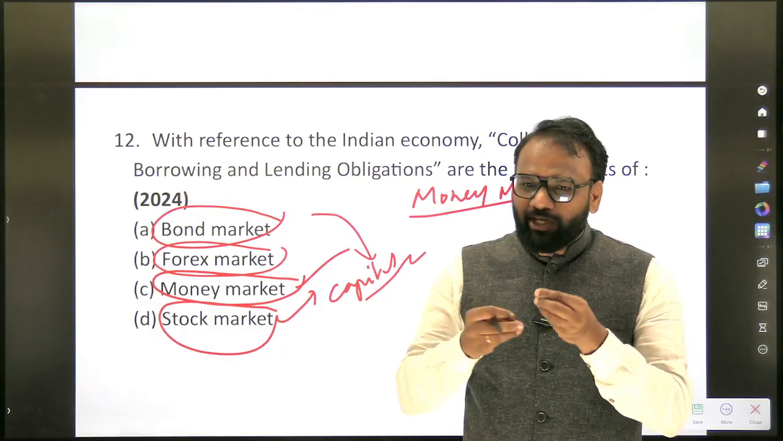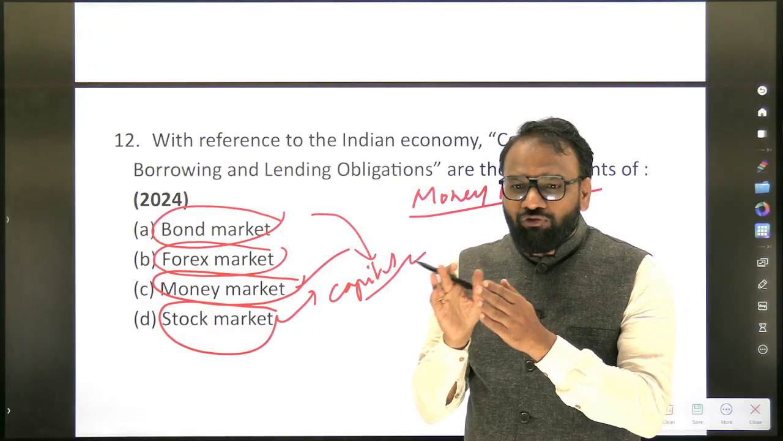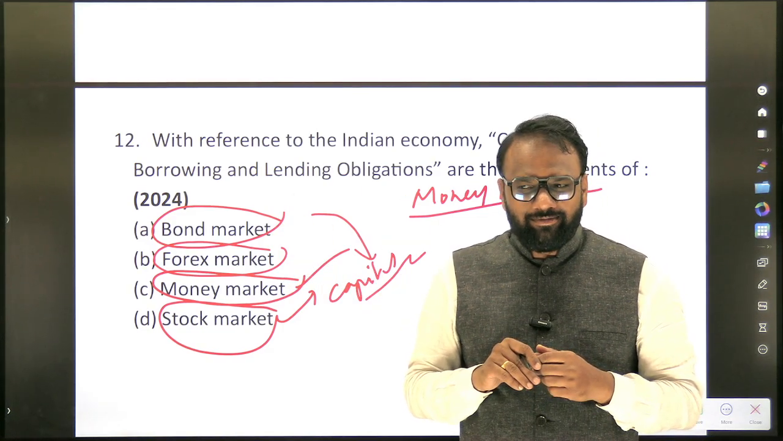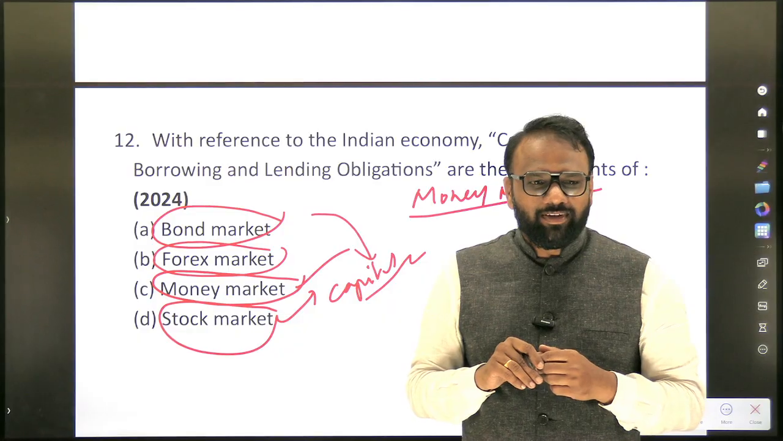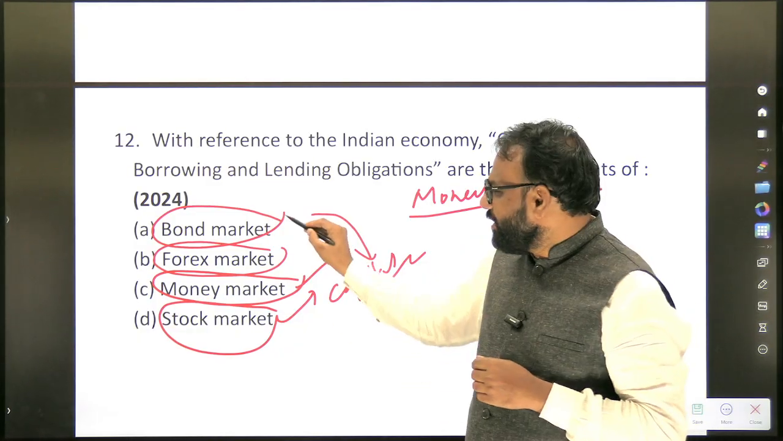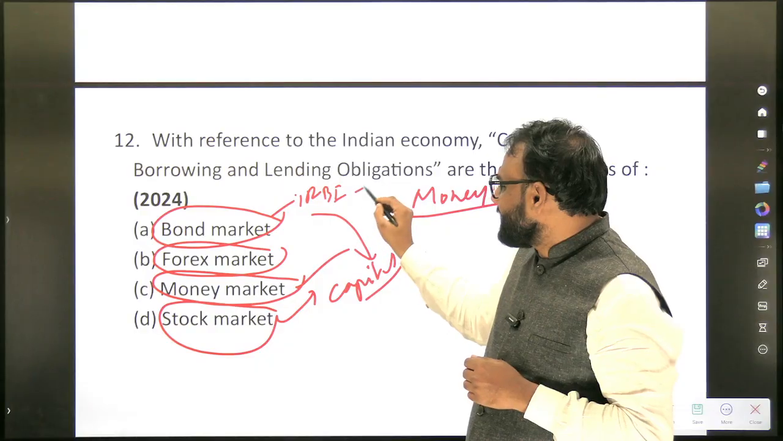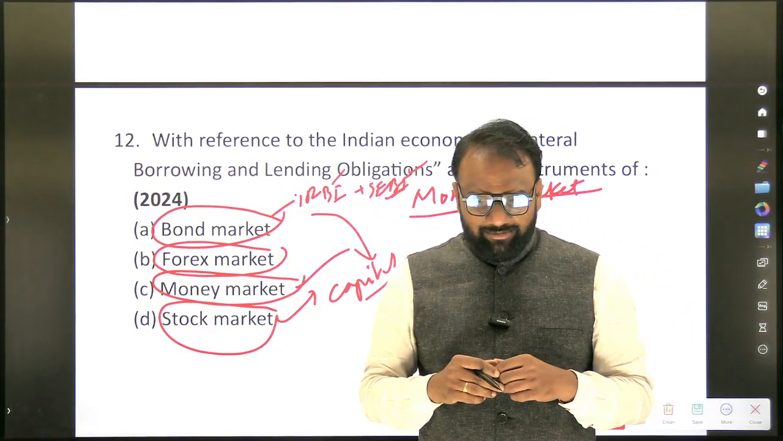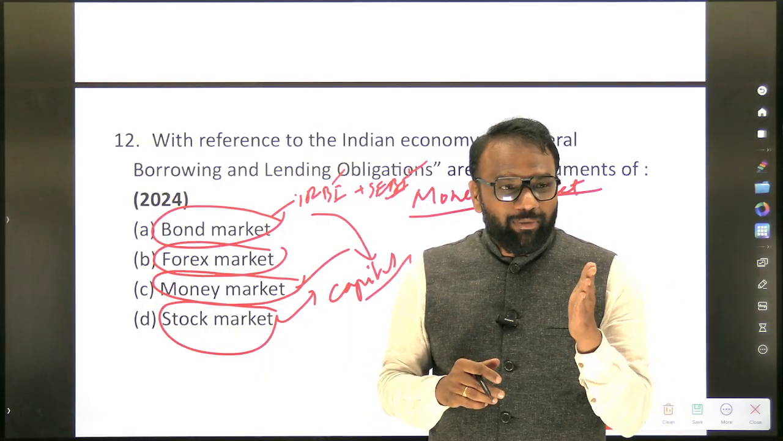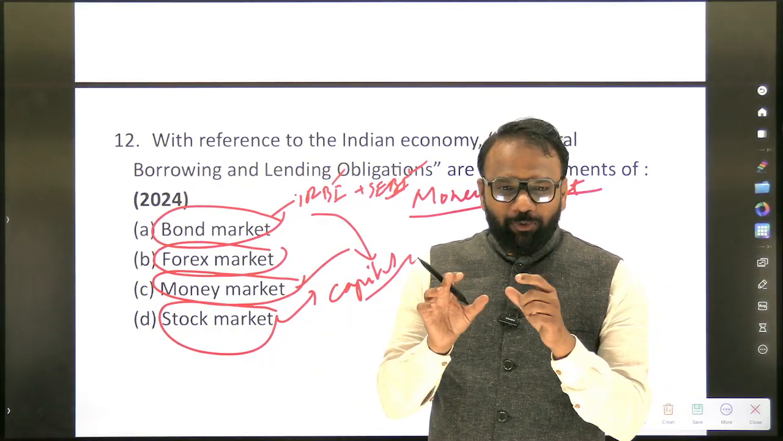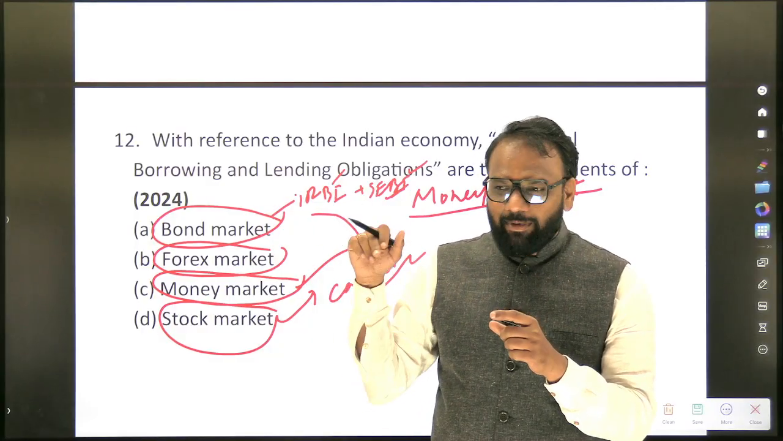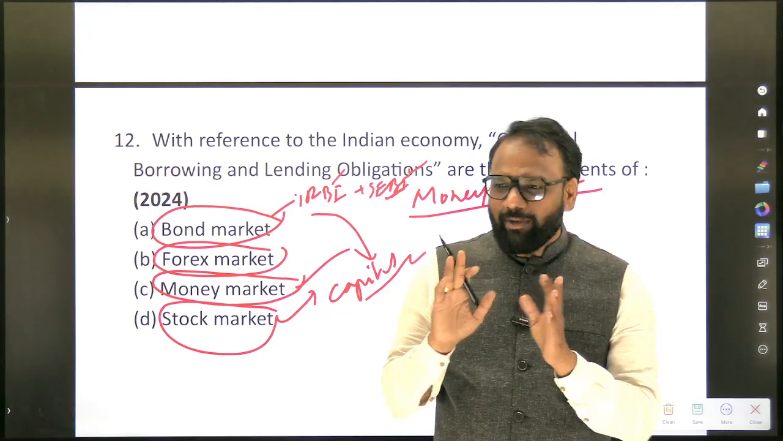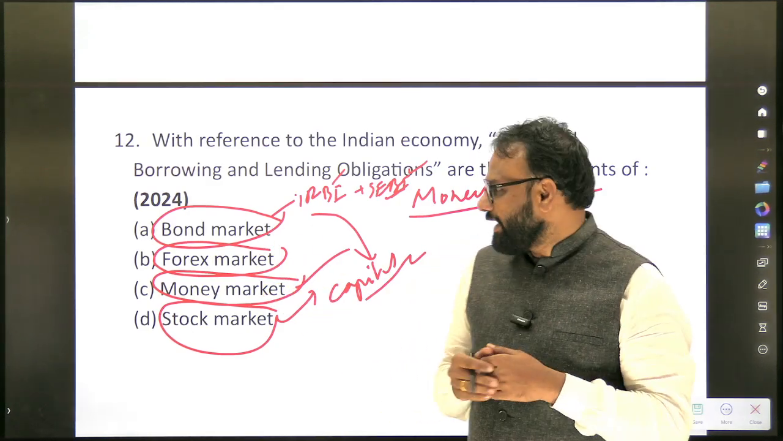Even though we will not be going into detailed aspects, at this point we should be able to recall who regulates the bond market in India. Here it is both RBI and SEBI, because the bond market includes government bonds as well as corporate bonds. Corporate bonds are regulated by SEBI. Government bonds are managed by RBI. So when it comes to the bond market, both SEBI and RBI are involved. Just some basic things.